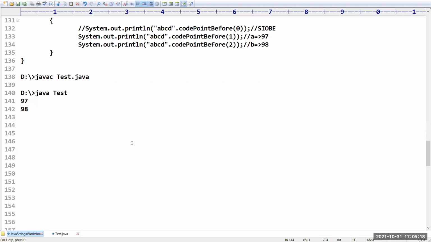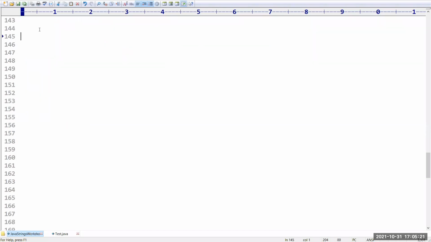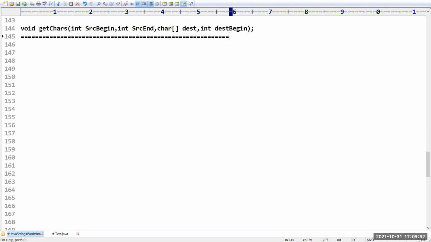Fine. The next one we have, return type is void. The getChars method is there. We have to give the source begin integer value, similarly the source end value, the character array destination, and an integer destination begin value. These are the arguments for this getChars method. Sir, I am not getting all these things. Can you please explain one by one?